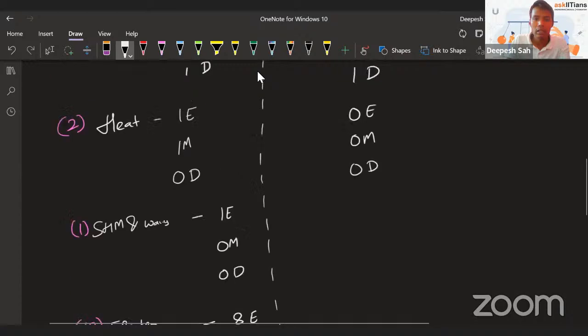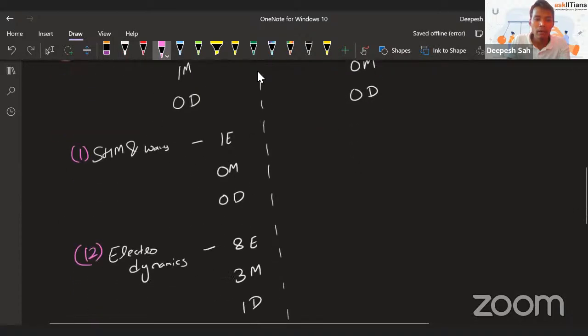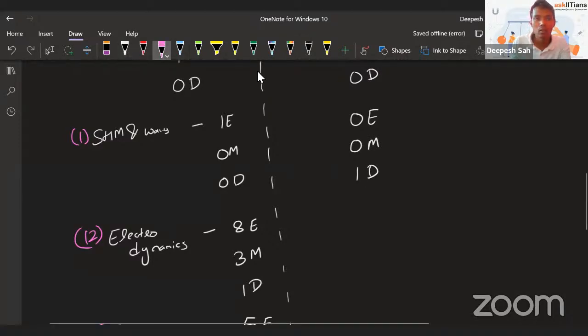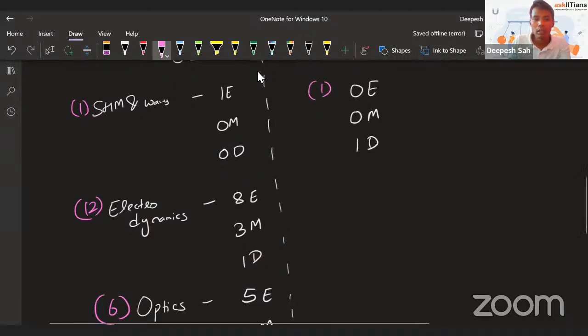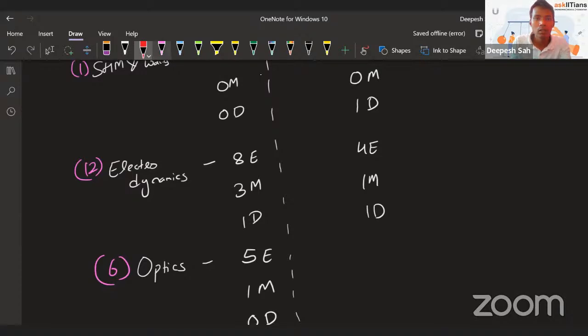Then coming on to the third topic, SHM and waves: 0 easy, 0 medium, and only one difficult question. Then electrodynamics, we have 4 easy, 1 medium, and 1 difficult question.